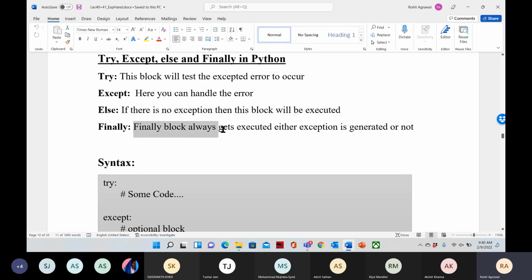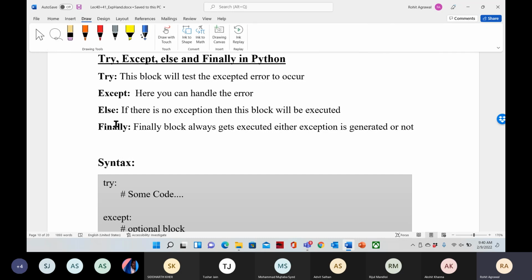Finally block always gets executed, whether an exception is generated or not. So if there is no exception, then the else block will be executed. And finally will always be executed whether there is an exception or no exception. Okay. So try, except, else, and finally. Clear? So I will go over the syntax as well.